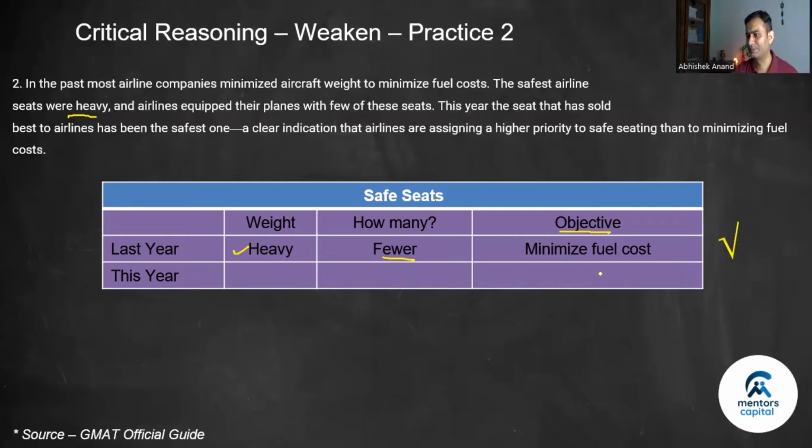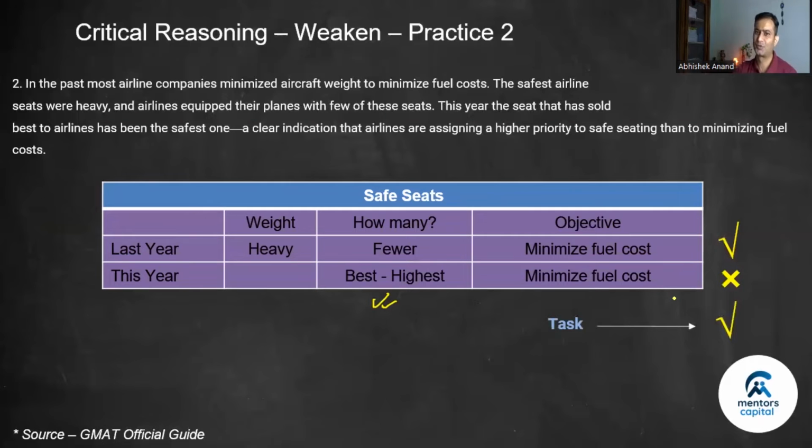Now this year what has happened? Safe seeds, they were the best so far as the sales numbers are concerned. So मतलब ज़्यादा यही खरीदा. And what is the conclusion? So the conclusion is this year, therefore, minimizing fuel cost is not the objective. What is our task? Our task is to prove no, minimize fuel cost is still the objective. Now, what has happened in the entire case is we've not been told what is the weight of the seeds this year. Last year it was given ki heavy hai. This year also is it given ki it is heavy?